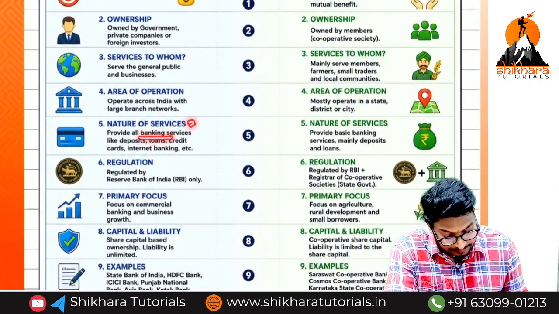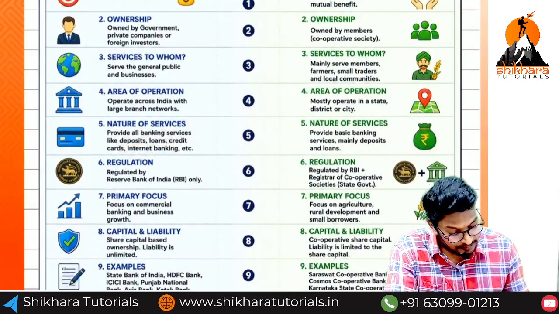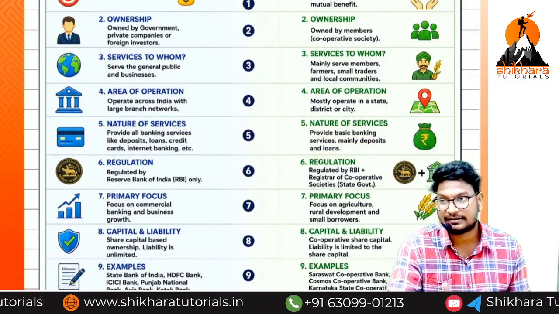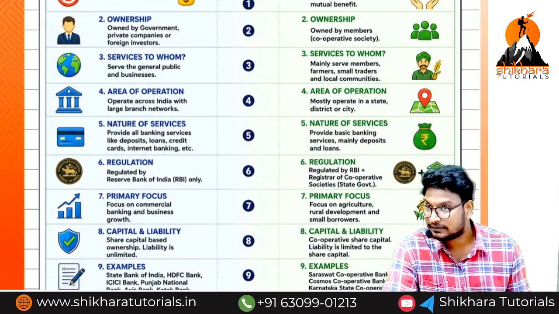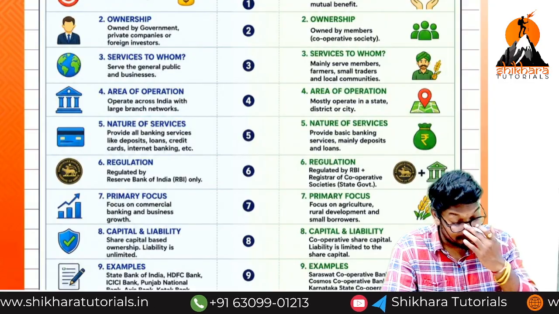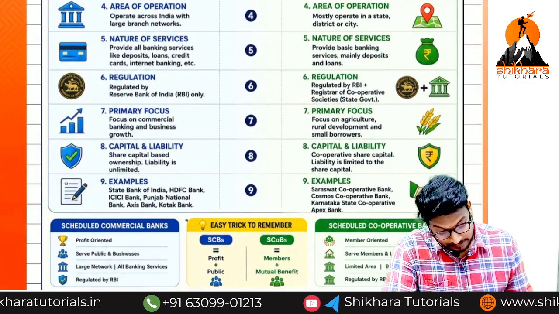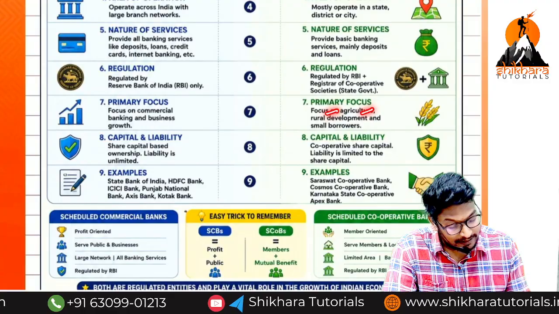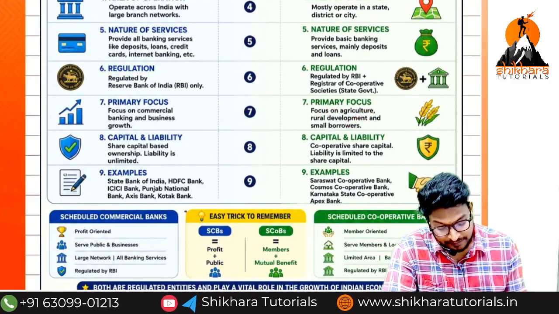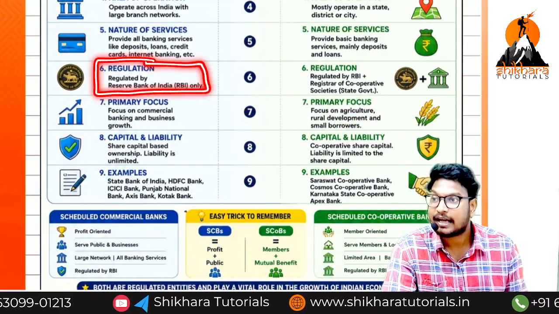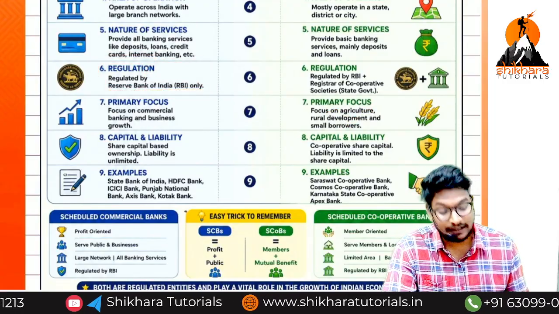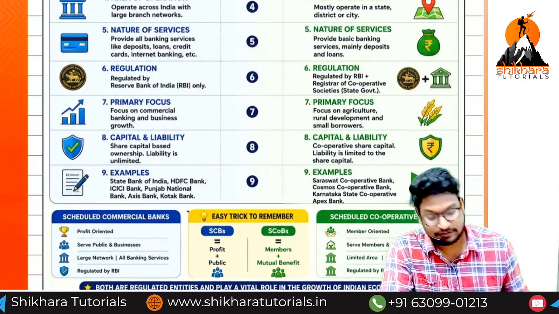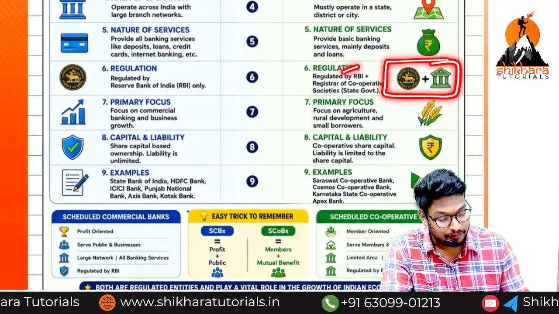Next one, nature of services. They will provide banking services like deposits, loans, credits, etc., mainly deposits and loans. Mainly the services are the same, but the motives are different and the members who start them are different. The primary focus is on banking and business growth here, and here the primary focus is on agriculture and rural development. Who is the regulator? Here only RBI regulates. When coming to the cooperative, RBI plus cooperative societies, both are included and regulate here.